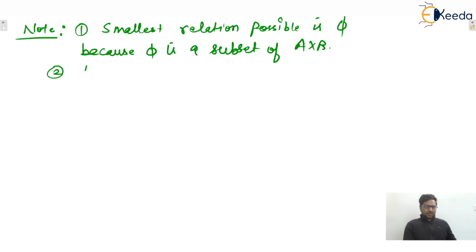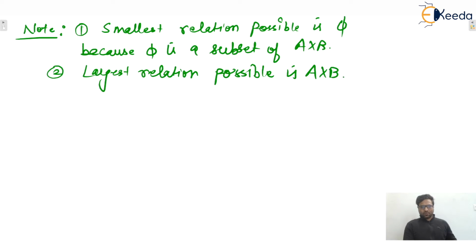Second one, the largest relation possible is A cross B, isn't it? Okay. So the largest relation will be A cross B itself, isn't it? Okay.